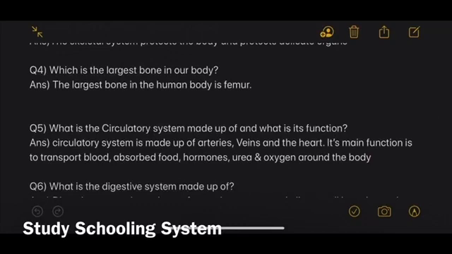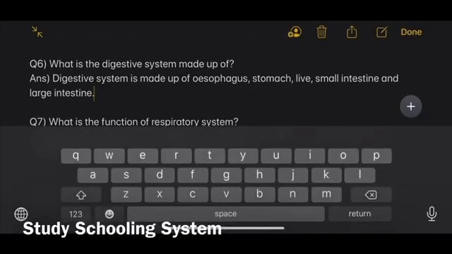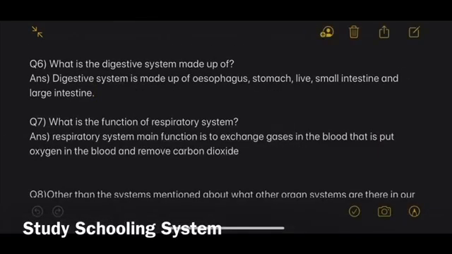Your fifth question is what is the circulatory system made up of and what is its function? The answer to that is the circulatory system is made up of arteries, veins, and the heart. Its main function is to transport blood, absorbed food, hormones, urea, and oxygen around the body. Your sixth question is what is the digestive system made up of? The digestive system is made up of esophagus, stomach, liver, small intestine, and large intestine.